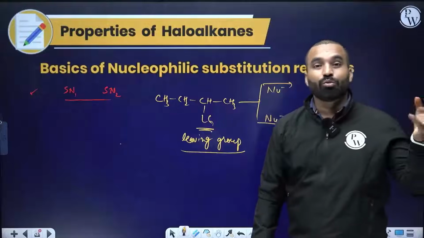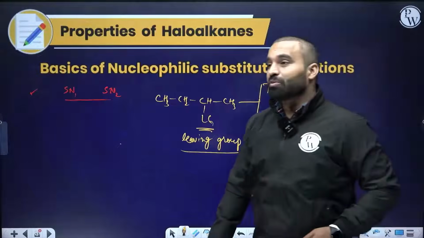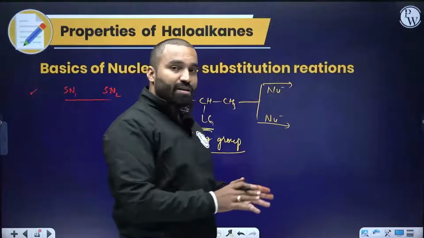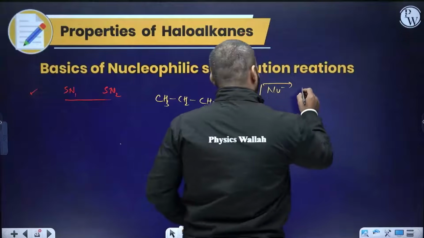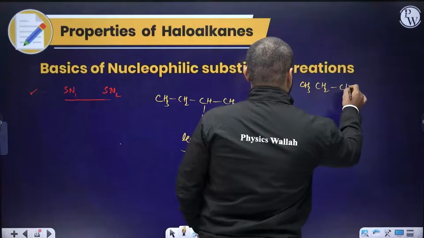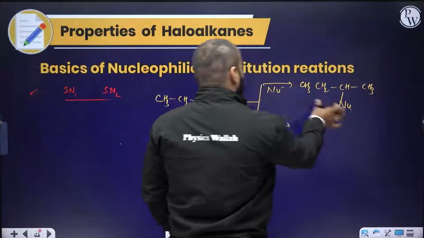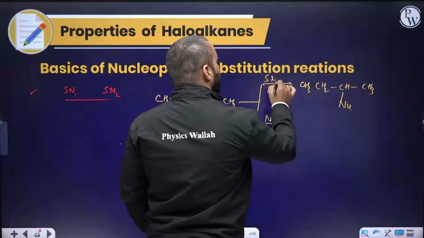I don't want you to rattle off or just memorize that there is something called SN1 and SN2 reaction and this is how it happens. No, you need to understand the fundamentals and the theory behind it. We expect the product obtained after the reaction, if it is a direct substitution, if you just replace Lg by a nucleophile, to be an SN2 reaction.